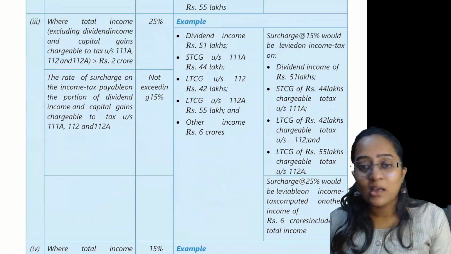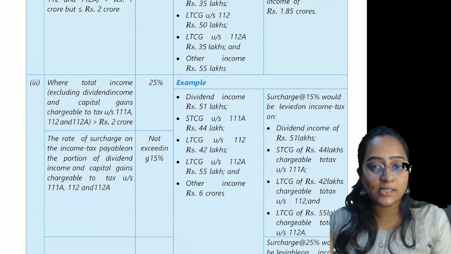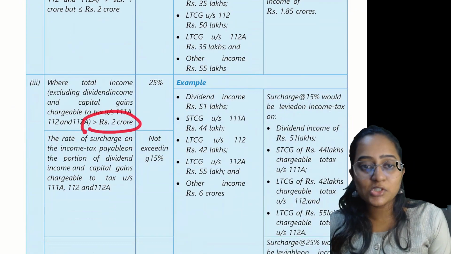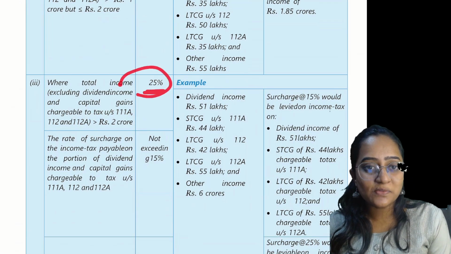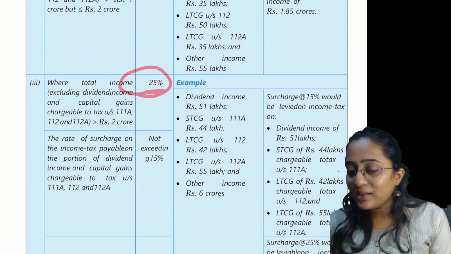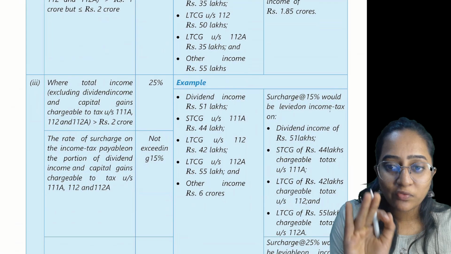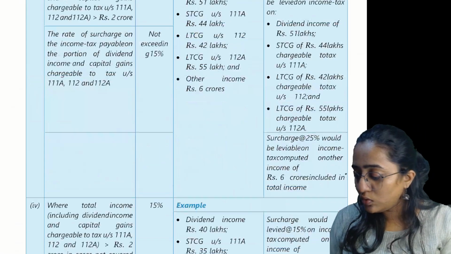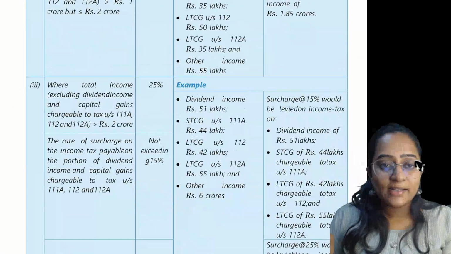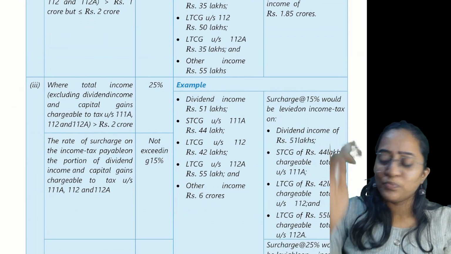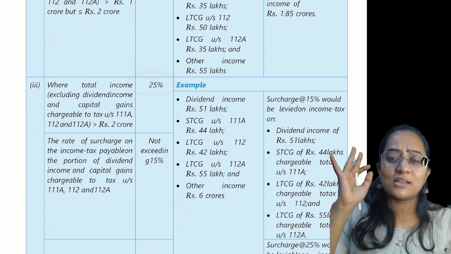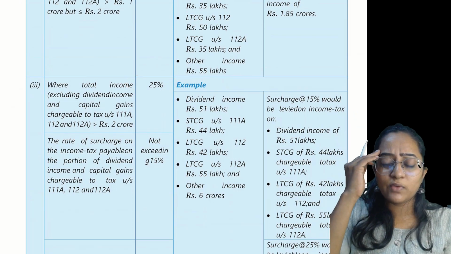It is under the 115BAC. Then it is greater than how much? 2 crores for that matter. 25% is the rate of surcharge. Here there is no point of less than or equal to 5 crore, greater than 5 crore. You don't have any such point. It is only greater than 2 crore. It is excluding the dividend income. Do one thing, 25% surcharge. I'll charge surcharge at the rate of 25%. Finish.